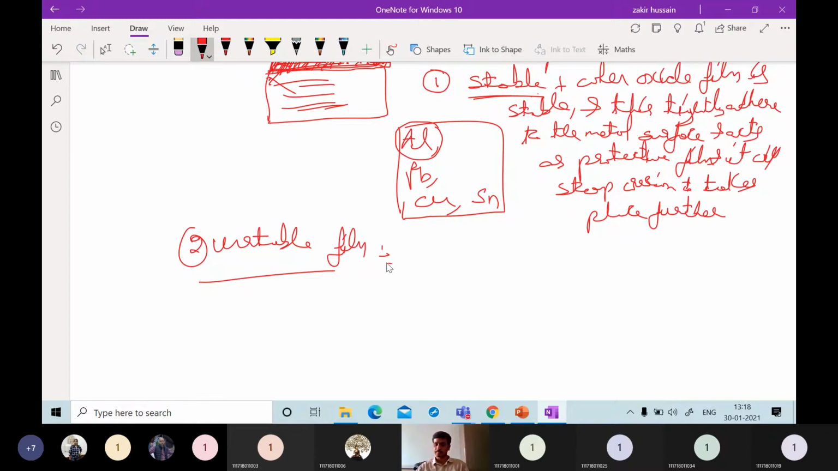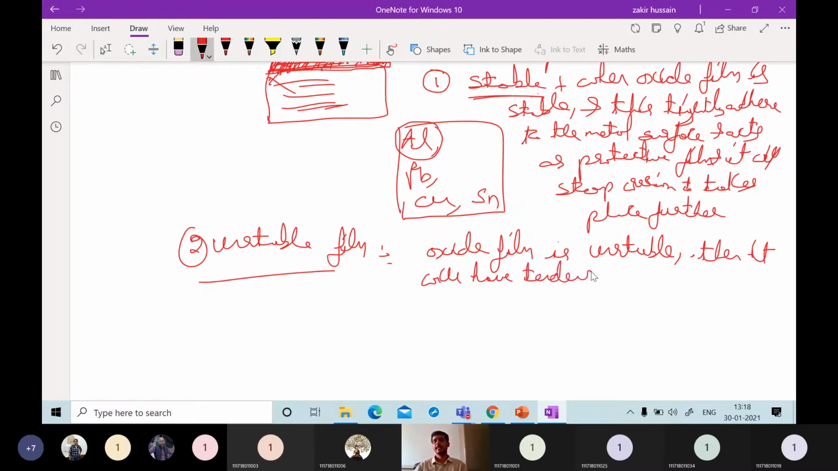Then the unstable film. So what happens with the unstable film? If the oxide film, whatever film or oxide layer is formed, is unstable, then what happens? Then it will have a tendency.